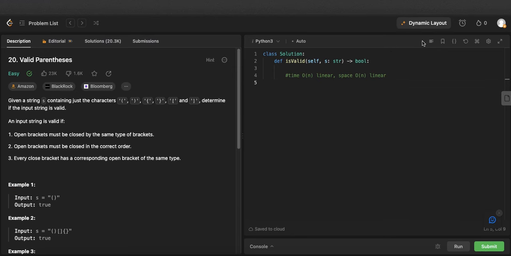So we're back in LeetCode ready to write up our solution. Before starting, I wanted to mention also that in addition to being a linear time complexity algorithm, this is also linear in space. And this is because we are storing in a data structure in a stack all of the opening parentheses we have encountered when going through the string. So we're going to start off our code by creating our stack, which initially will be empty. And then we will be creating our hash map in order to map our closing parentheses to our opening parentheses.